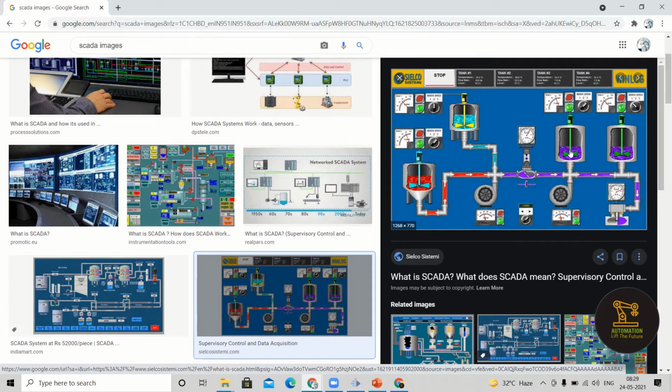Control, as I told you, means you can control all these field applications from the SCADA itself. Data acquisition, moreover, is the most important part of SCADA. Why? For example, assume that a thermal power plant is there and you are working as a shift engineer. You came for the morning shift and you did the work. Then the second shift engineer came and was working. On a particular day he was on leave or something happened.